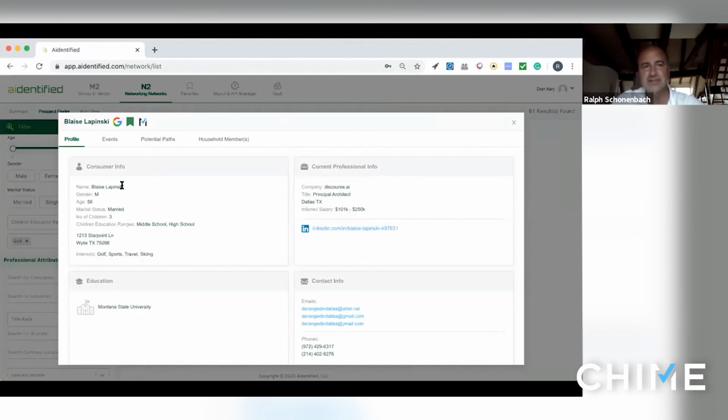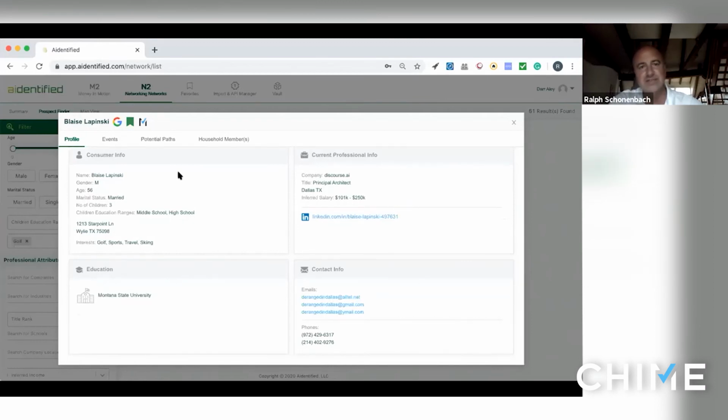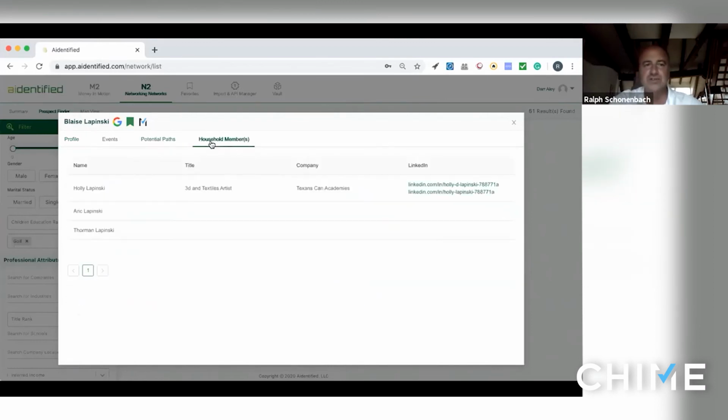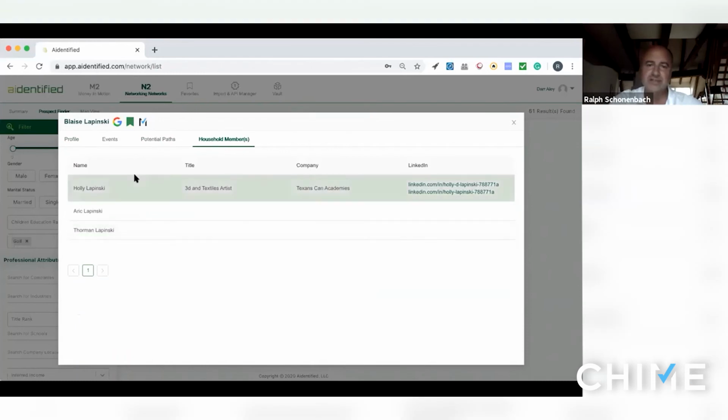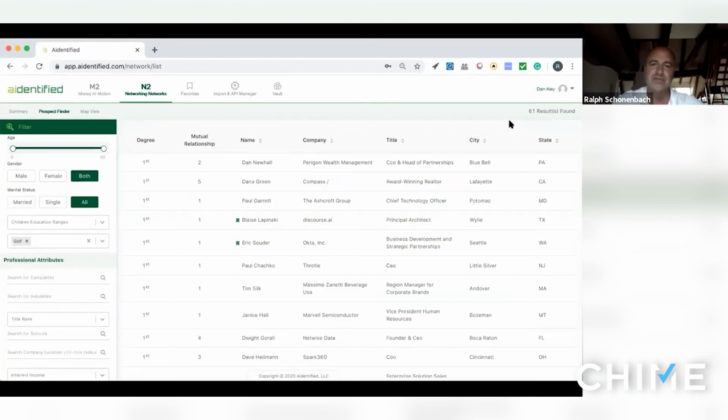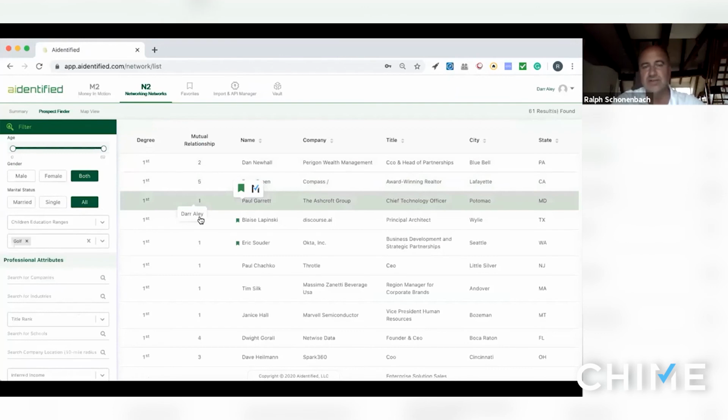So this came in from LinkedIn: the name, the company, and the title. And we've added information about the age, the children, the home address, the interest, inferred salaries, contact information, and also household members that are connected to that property as well. So you have a lot of insights that come in through this import of your connections and through your teams. So that's an overview of what that looks like when your connections come in.